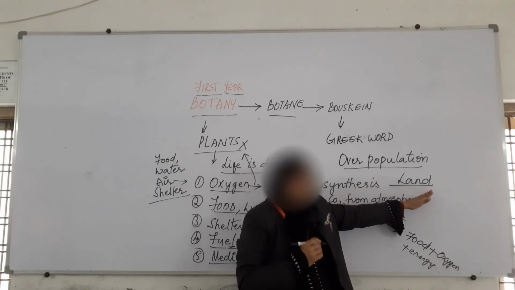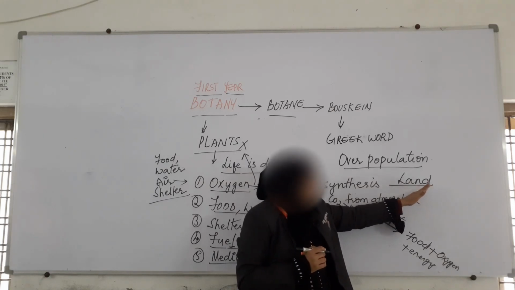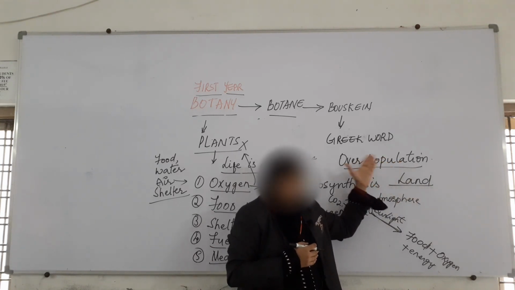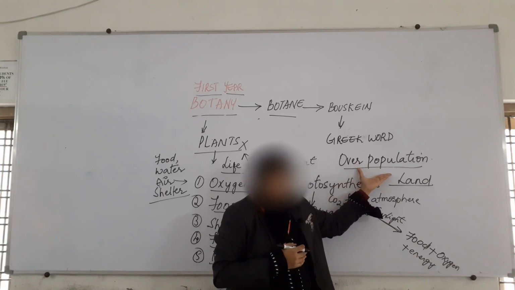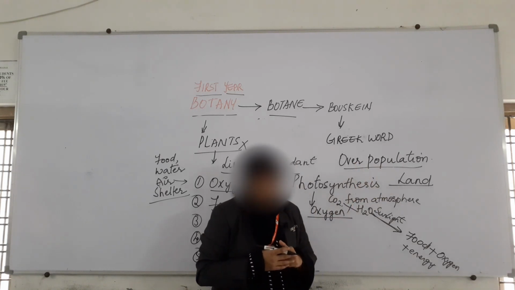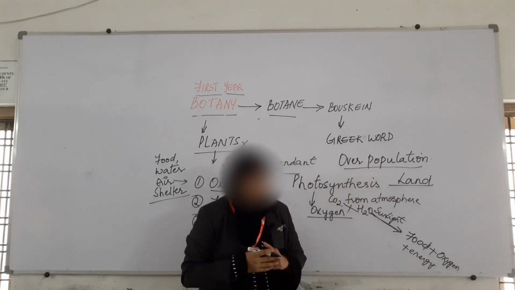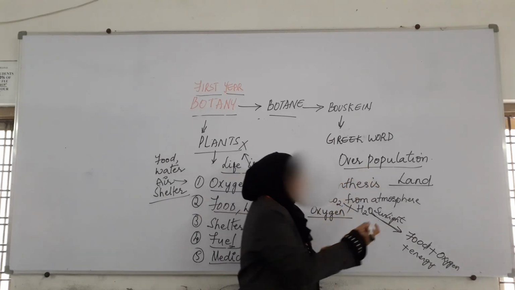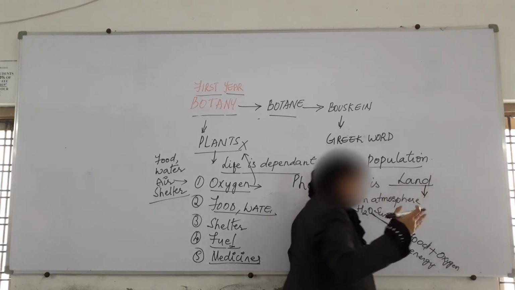But we don't have that much land, because to accommodate the growing population we also require space, so we cannot give the extra space.